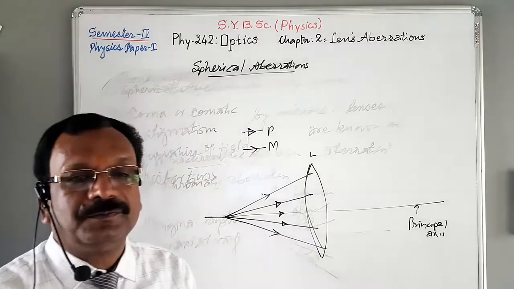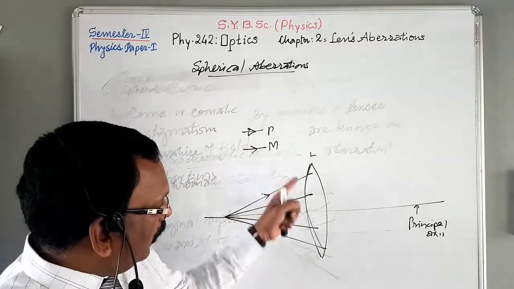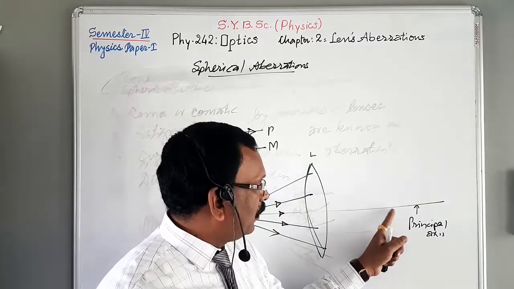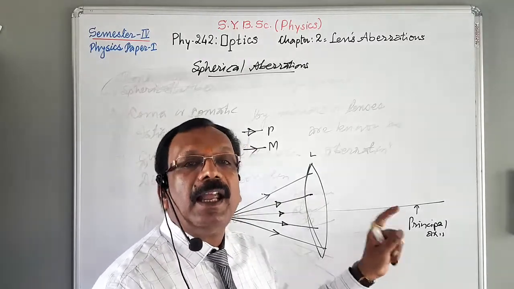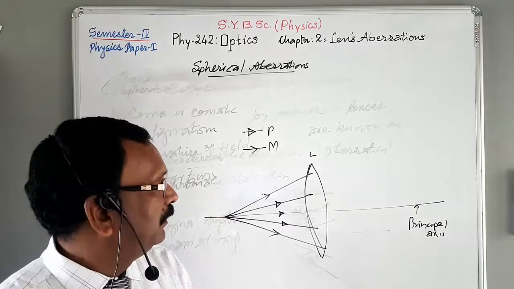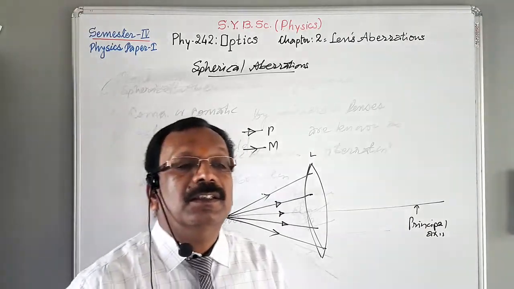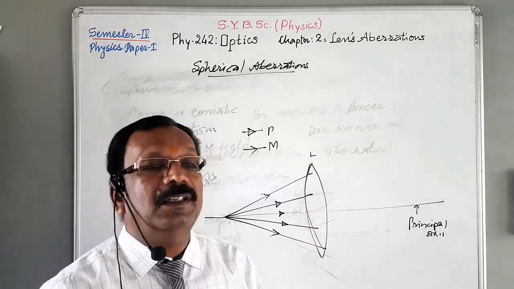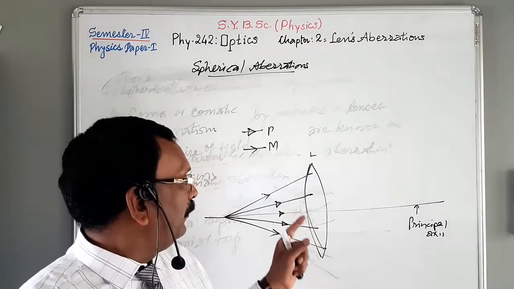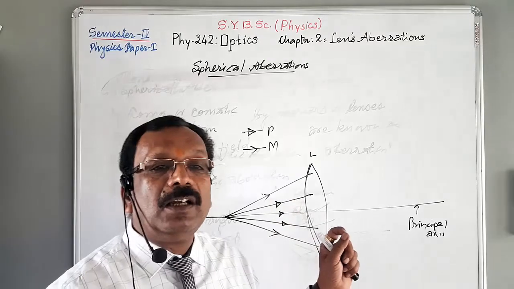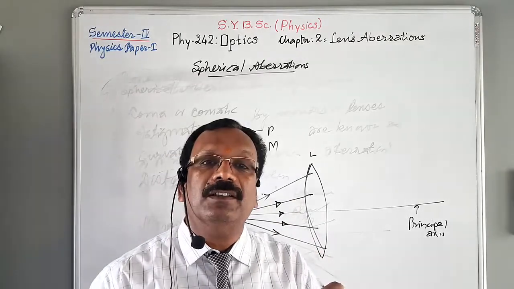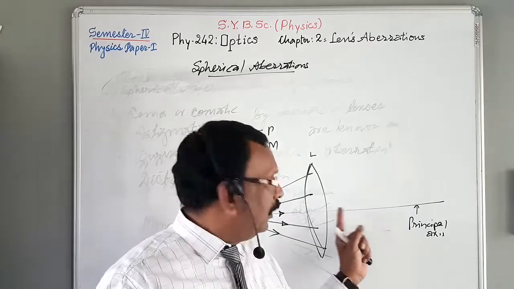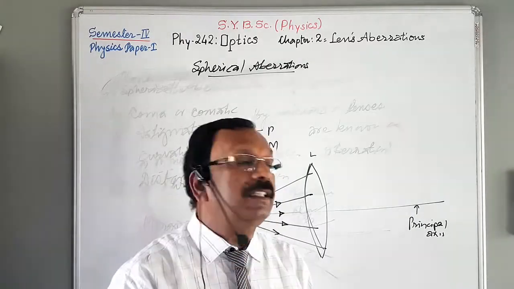After refraction, all these rays should come to focus on the principal axis at a single point. But this is the failure of the lens: after refraction, all the rays do not come to focus at a single focal point on the principal axis.